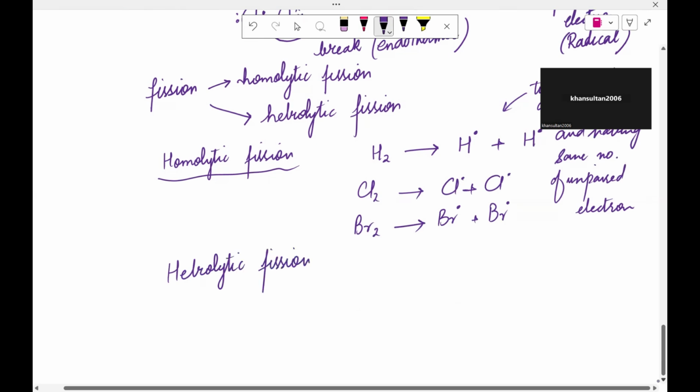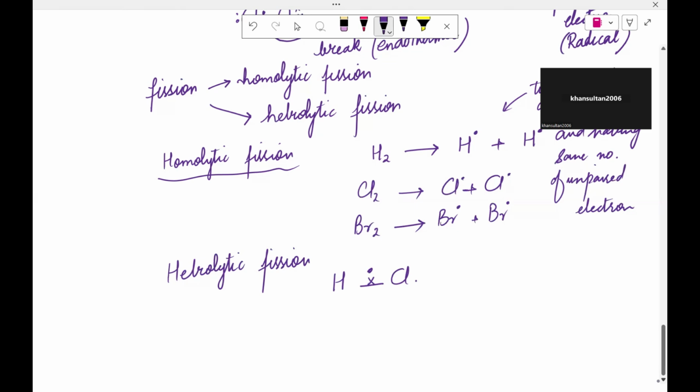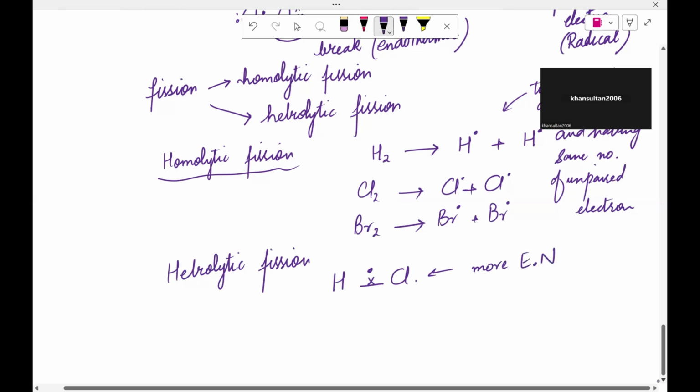Now look at this. For example, we have HCl. We know that they have shared an electron pair, each contributing one electron. As we know, chlorine is more electronegative, so it pulls this pair of electrons towards itself.